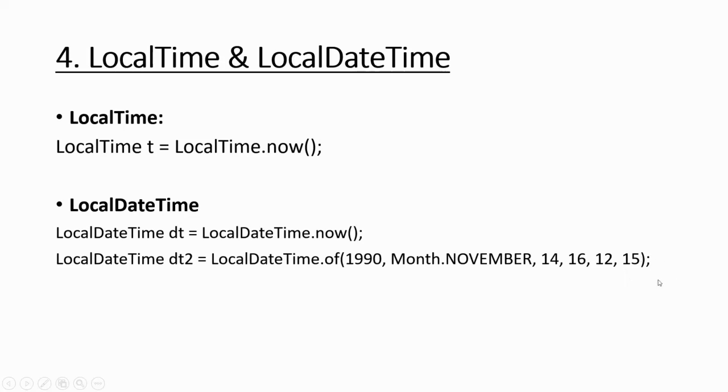It also has nanosecond. This LocalDateTime.of has a lot of parameters to be passed, so that you can get whatever date time you want. You can check out, guys, this API. You can check the LocalDateTime documentation, you can check further.